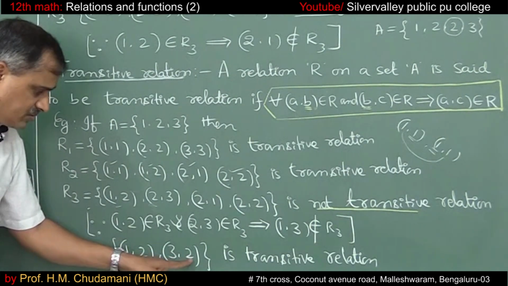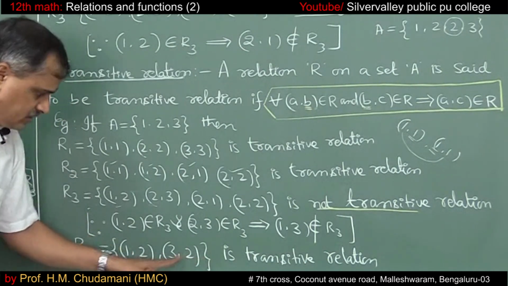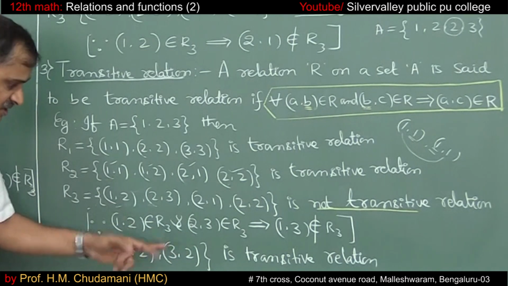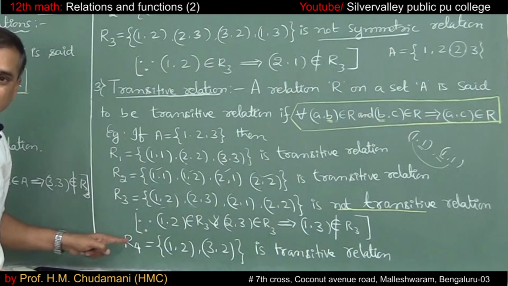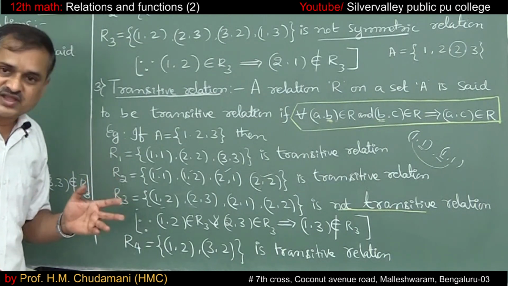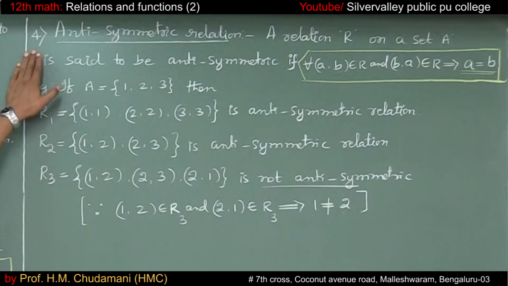Similarly, 3 comma 2, along with 3 comma 2, 2 comma something should be there. So the 2 comma something ordered pair is not there. Again, the second ordered pair does not belong to R4. That's why you cannot say it is not transitive. It must be transitive.